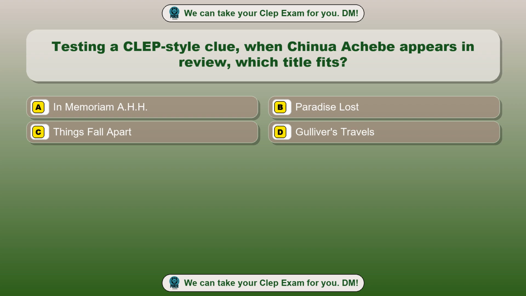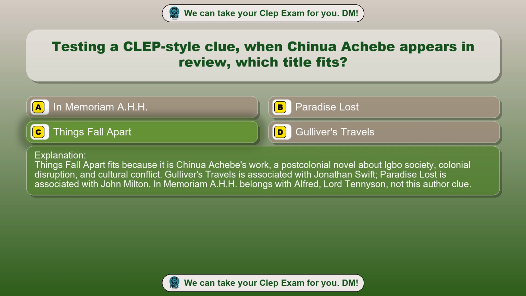Question 9. Testing a CLEP-style clue, when Chinua Achebe appears in review, which title fits? Option A. In Memoriam A.H.H. Option B. Paradise Lost. Option C. Things Fall Apart. Option D. Gulliver's Travels. The correct answer is option C. Things Fall Apart. Things Fall Apart fits because it is Chinua Achebe's work, a post-colonial novel about Igbo society, colonial disruption and cultural conflict.